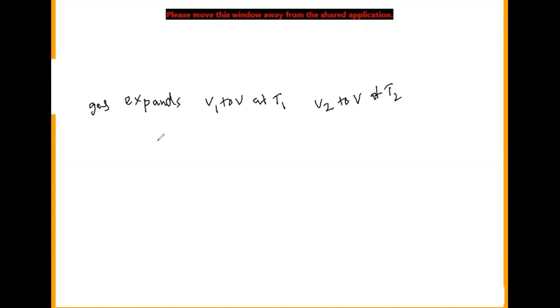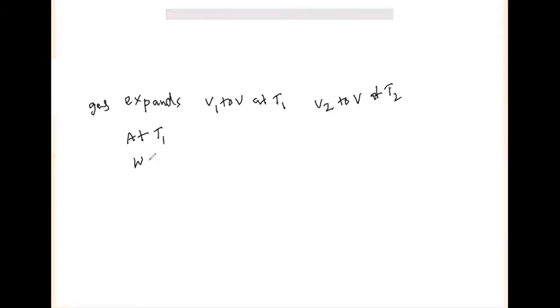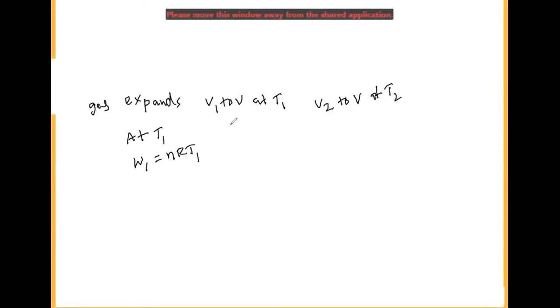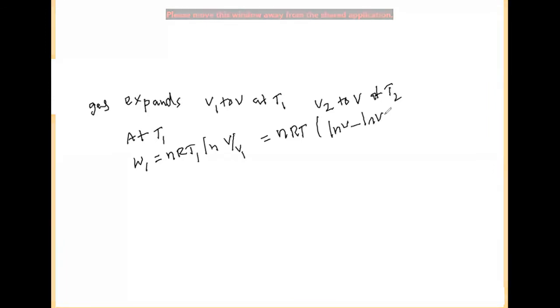First I'll use the equation at T1. We can write W1 is equal to nRT1 ln V by V1. Instead of log, I am taking ln, which is equal to nRT1 (ln V minus ln V1).